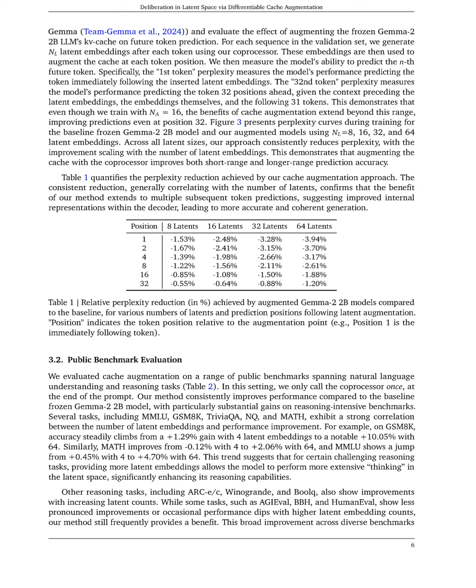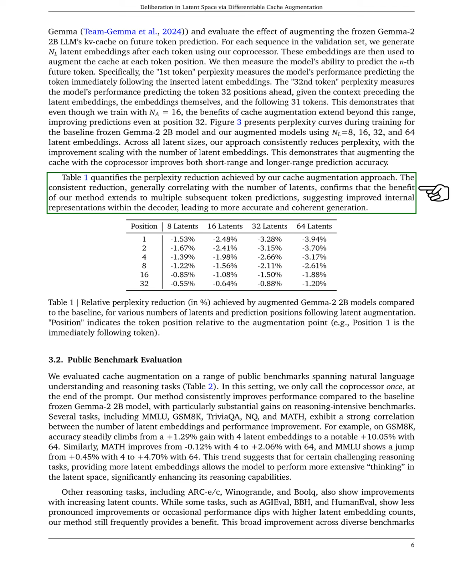Section Summary. In this section, we describe our pre-training strategy that enables the coprocessor to learn useful text augmentations for predicting multiple future tokens by generating latent embeddings at various positions within a sequence. Our approach enhances the model's understanding of sequential dependencies, leading to improved perplexity scores on future token predictions, even beyond the training parameters.